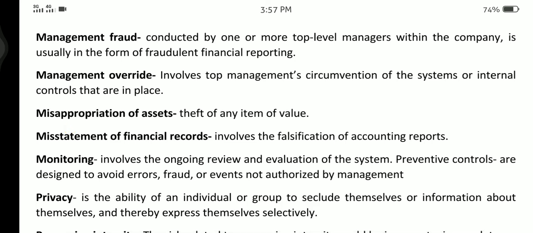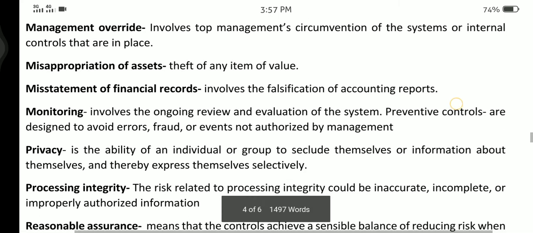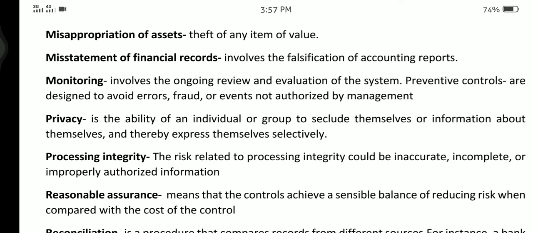Management fraud, conducted by one or more top-level managers within the company, is usually in the form of fraudulent financial reporting. Management override involves top management's circumvention of the systems or internal controls that are in place. Misappropriation of assets, theft of any item of value. Misstatement of financial records involves falsification of accounting reports. Monitoring involves the ongoing review and evaluation of the system.